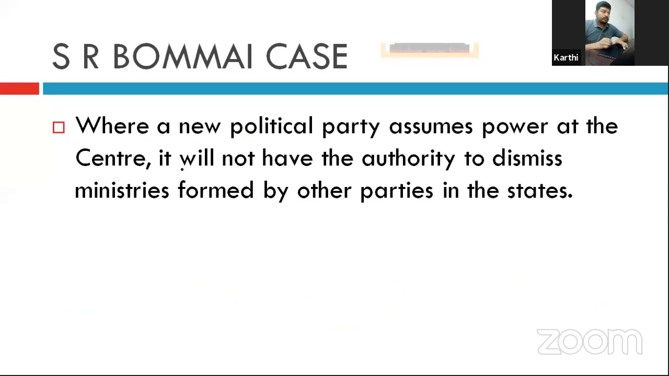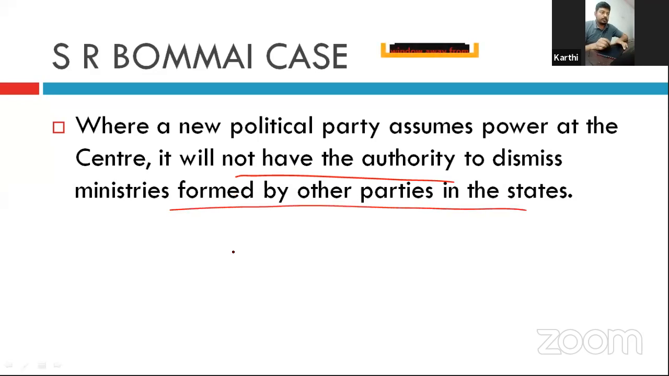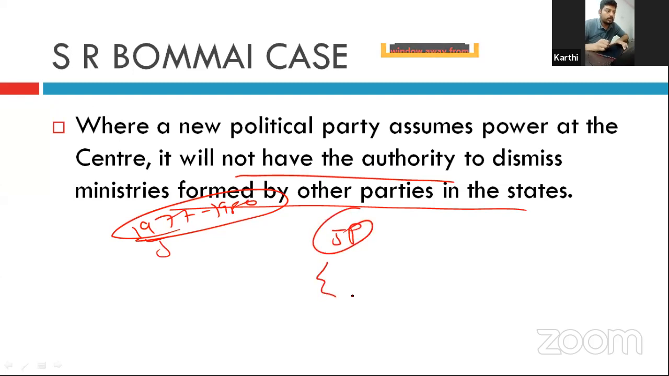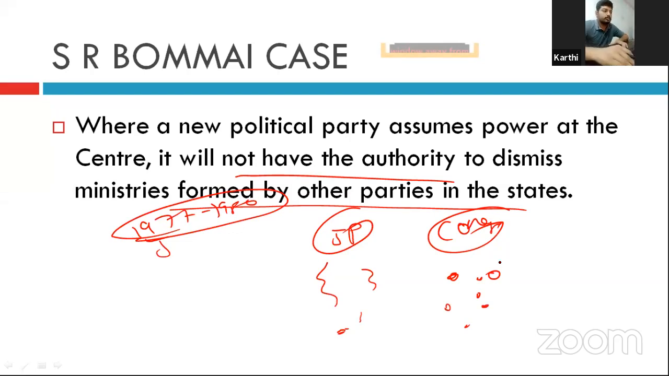So when a new political party assumes power at the center, it will not have the authority to dismiss the ministries formed by other parties in the state. For example, it happened during the period of 1977 and the 1980s, right? But now it is not the case. When the Janata Party came to power, it dismissed all the states that Congress ruled. And again, when the Congress party came to power, it dismissed all the states ruled by the non-Congress. So this was the case, but it is no more.